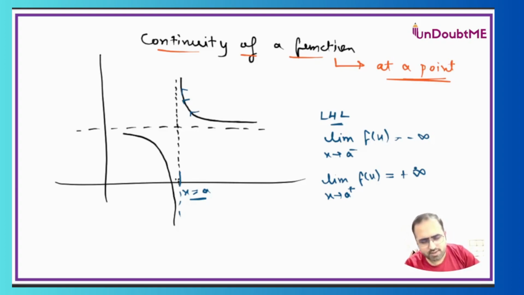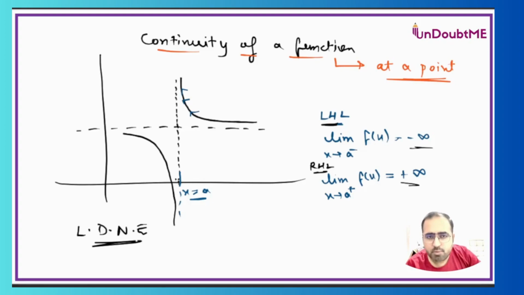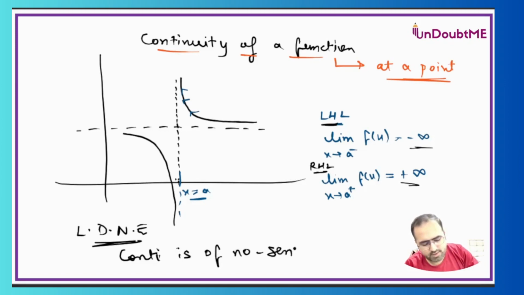Just now we have discussed that LHL equal to RHL does not mean that we can equate them with infinity also. These are non-finite values. It means limit does not exist. So at a point where limit does not exist, continuity is of no sense, and this can be visible over here. In the diagram itself, you can see that this function can never be continuous.